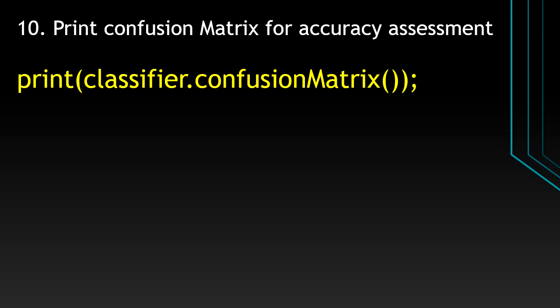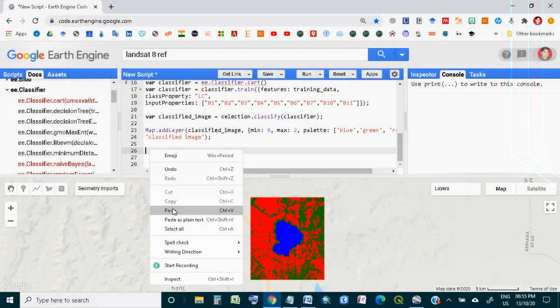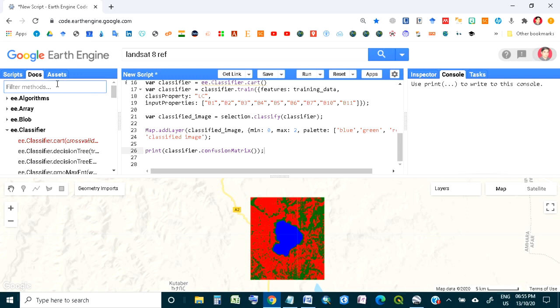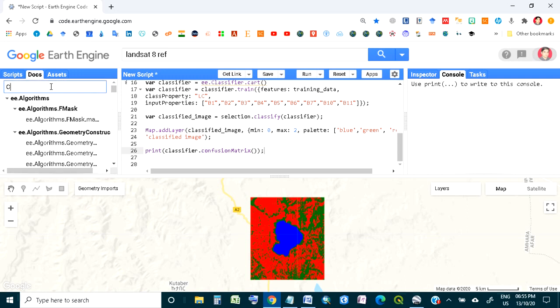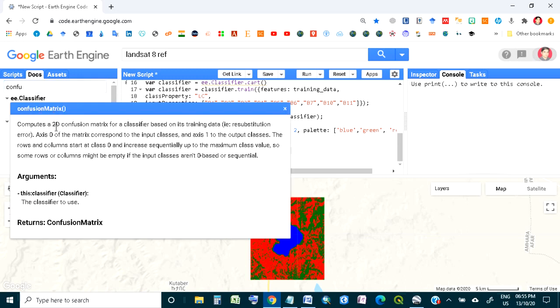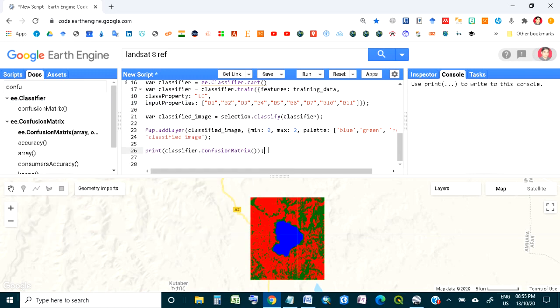Let's move to Google Earth Engine. So here we are, and we can see this is the code and the classifier. This is the confusion matrix, and to know more about the confusion matrix, you can read about it. This is the classifier and confusion matrix. When I run it, it will show me the accuracy.